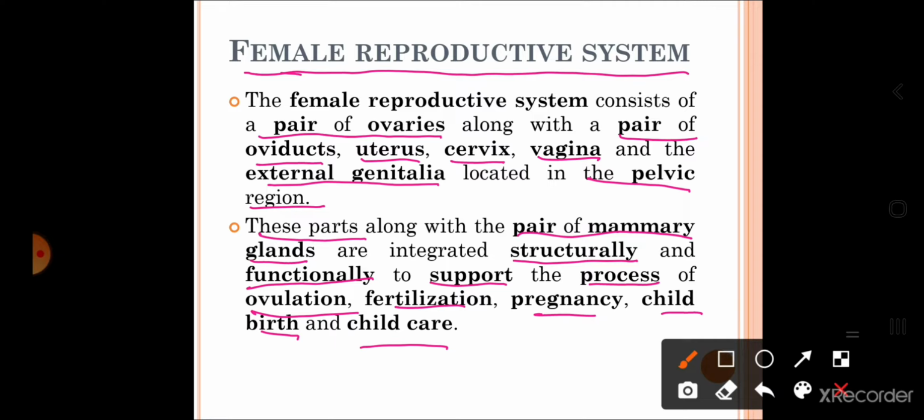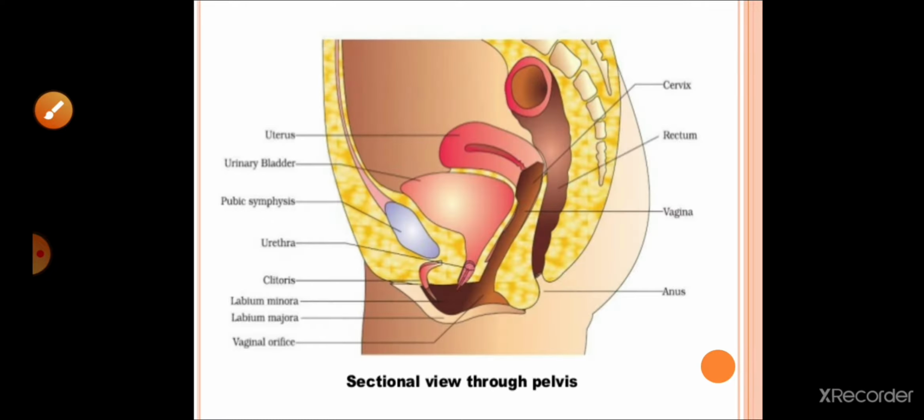The organs of the female reproductive system are involved in ovulation, that is release of the egg, fertilization, that is fusion of the male and female gamete, pregnancy, childbirth and child care. So, these are the various functions carried out by the female reproductive system.